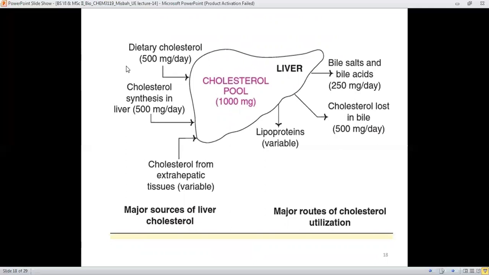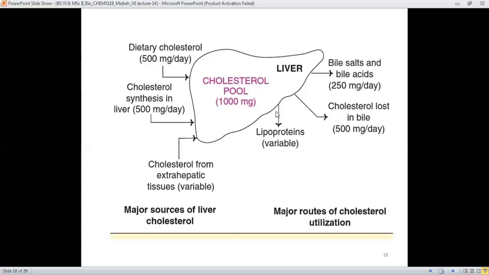And cholesterol synthesis, which occurs in the liver, is also 500 milligram per day. And the cholesterol from the extrahepatic tissues also variably goes into the liver, adding to the liver cholesterol pool.